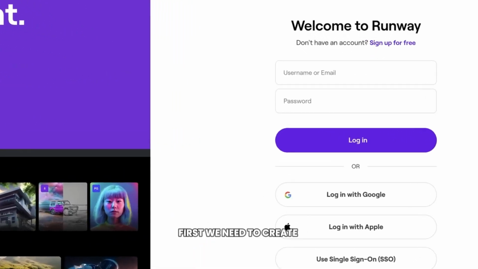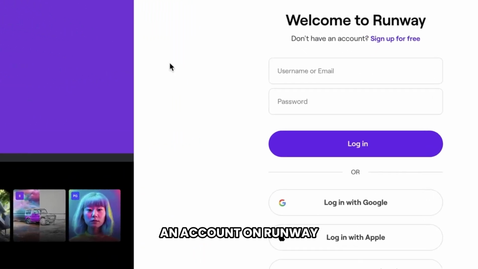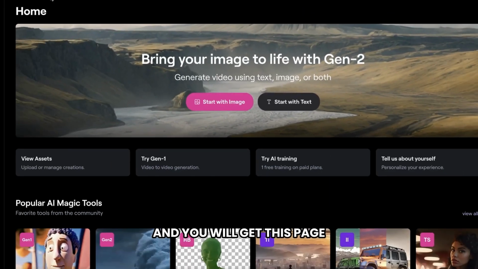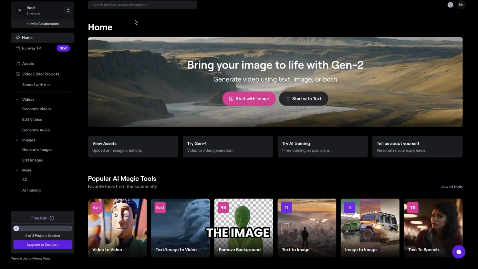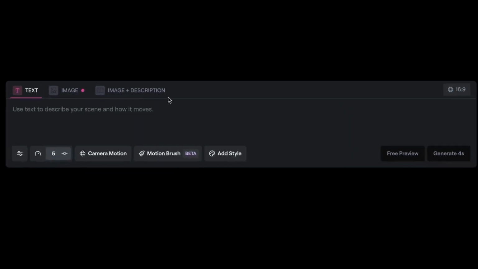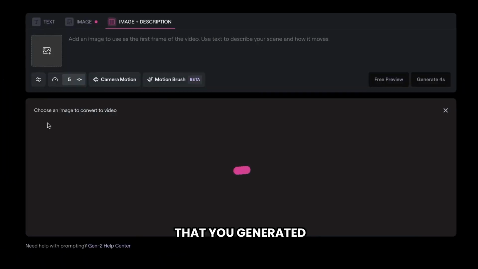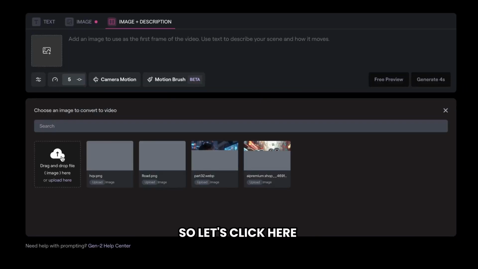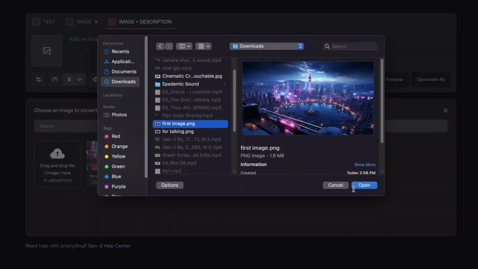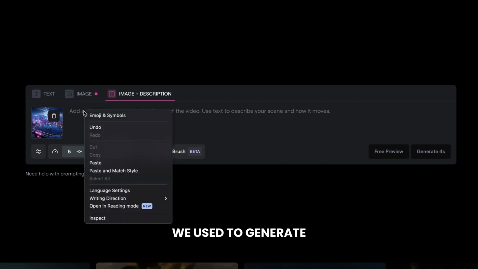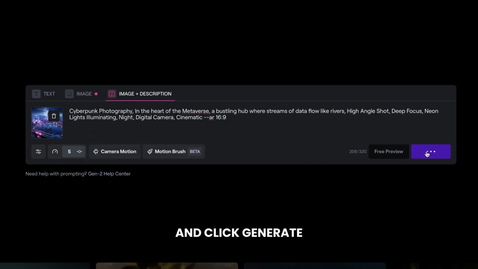To get started, first, we need to create an account in Runway. So let's click here, then log in with your Google account, and you'll get this page. Now, to convert the image into a video, just click here, choose this option, and then here you can upload the animated images that you generated from Midjourney. So let's click here and choose the image. Then use the same prompt you used to generate the image in Midjourney and click Generate.